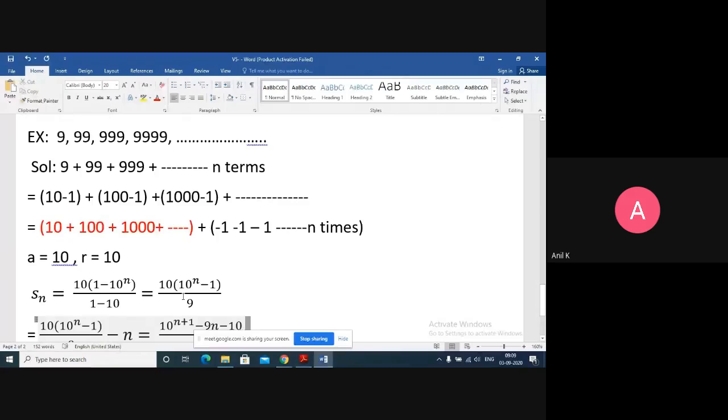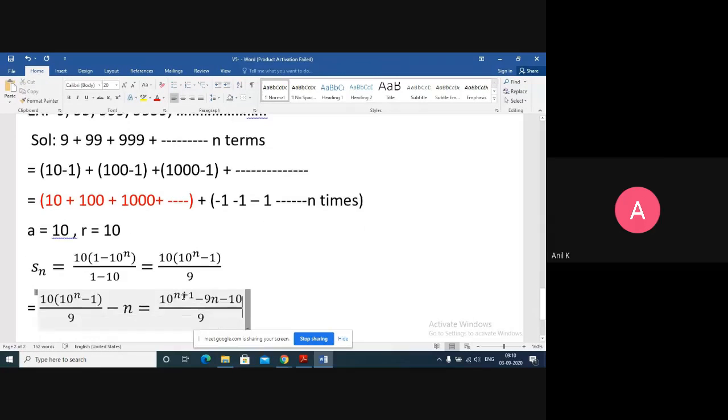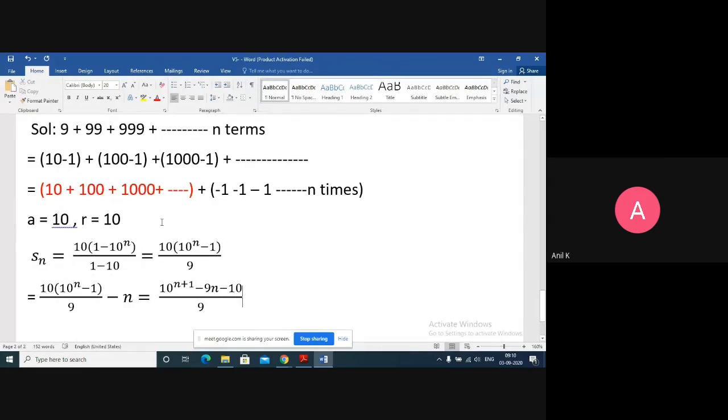9 is 10 minus 1, 99 is 100 minus 1. So A value is also 10 and R value is also 10. Sn equals A into (R to the power n minus 1) upon R minus 1. So if I put n equals 1, I'll get 10 square is 100, 100 minus 19, 100 minus 19 is 81. 81 upon 9 is 9. I think we got it right.